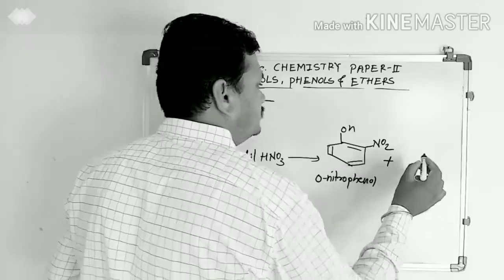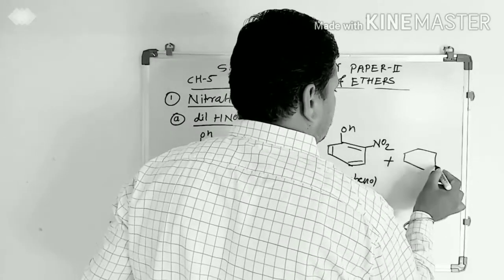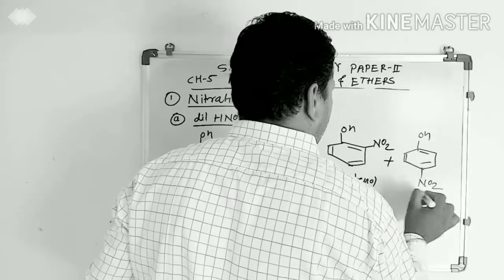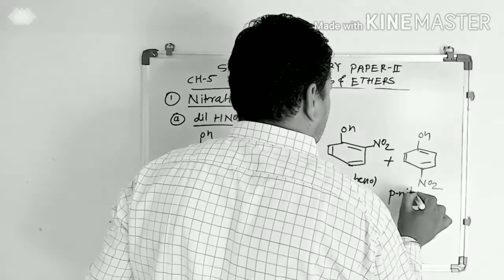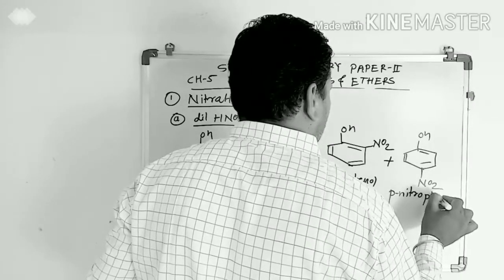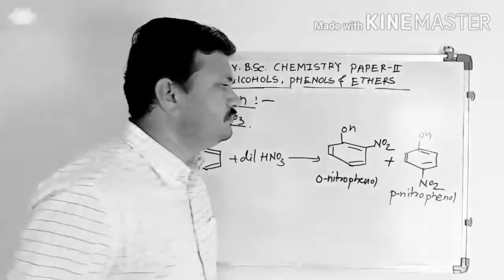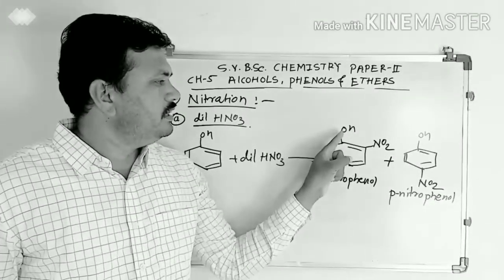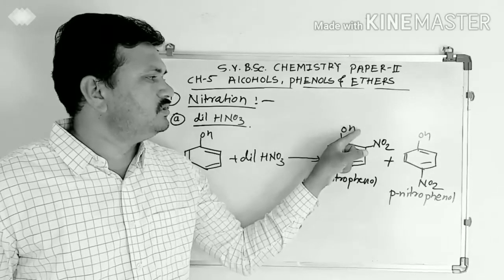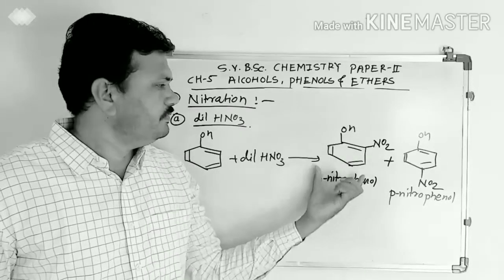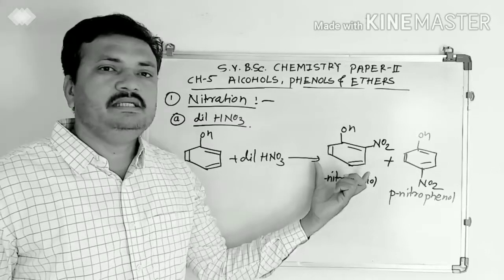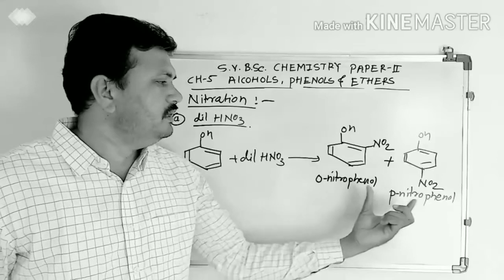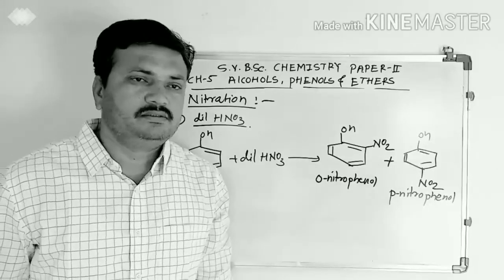Orthonitrophenol plus paranitrophenol. These two products can be separated by distillation, because in orthonitrophenol, because of the strong intramolecular hydrogen bonding, this ortho compound is in a volatile form, therefore it can be easily separated from this paranitro product.